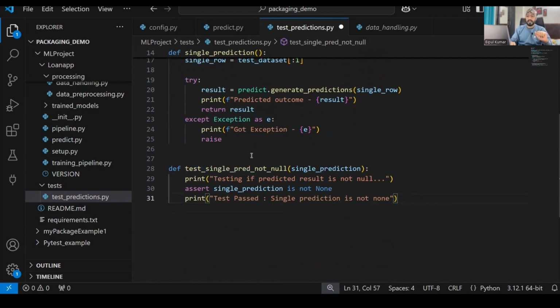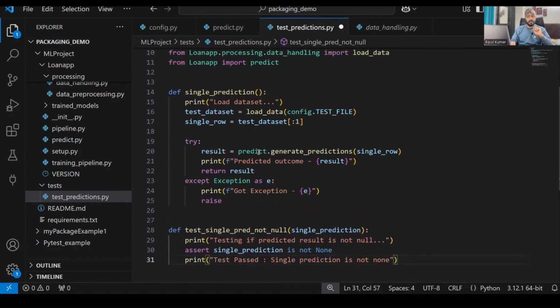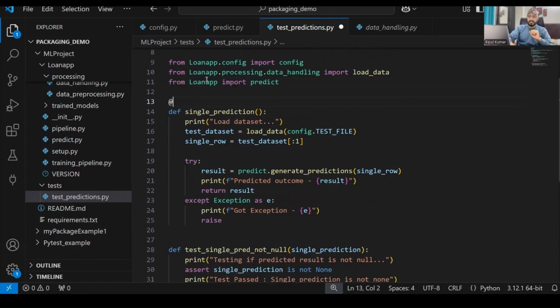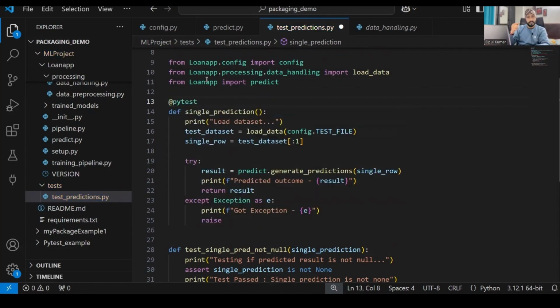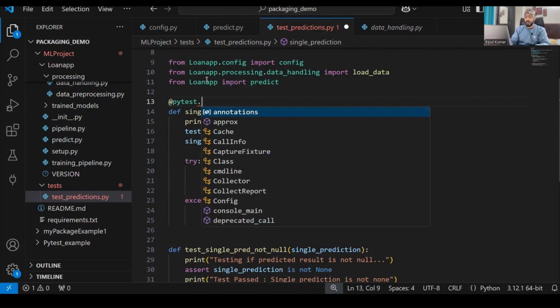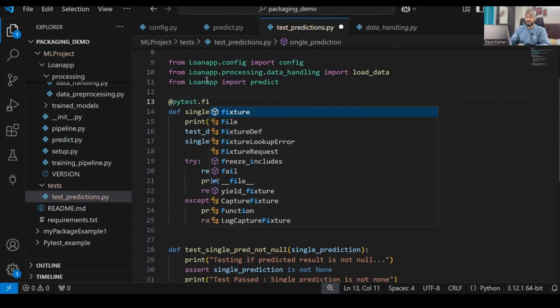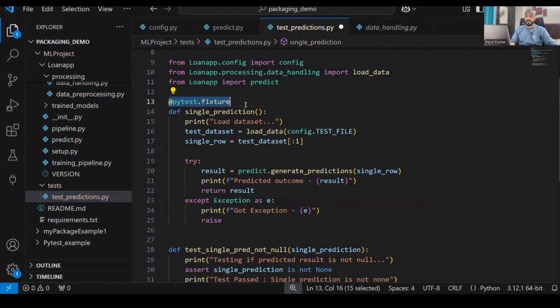The only thing we have to make sure is that this thing should run first. So if there is any particular function that I want to execute first, as we call the Pytest file, I have to use a decorator over here called pytest.fixture. This makes sure that this function runs first and the returned value can be used over here.